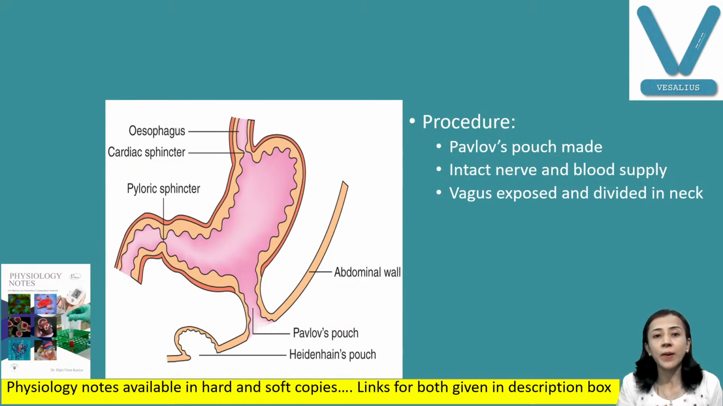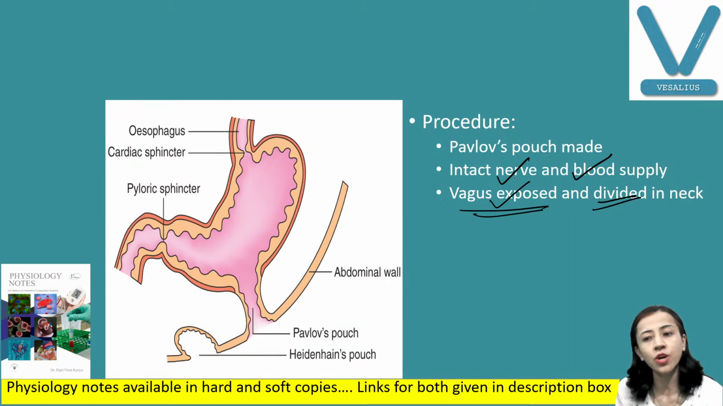For the formation of Pavlov's pouch, under general anesthesia, a small pouch is created from the stomach. You can see here. And what is the characteristic of Pavlov's pouch? Here the pouch has intact nerve supply and blood supply. Along with that, one more procedure is performed: the vagus is exposed and divided in the neck, and the vagus is stimulated to find out whether we get gastric secretion or not.